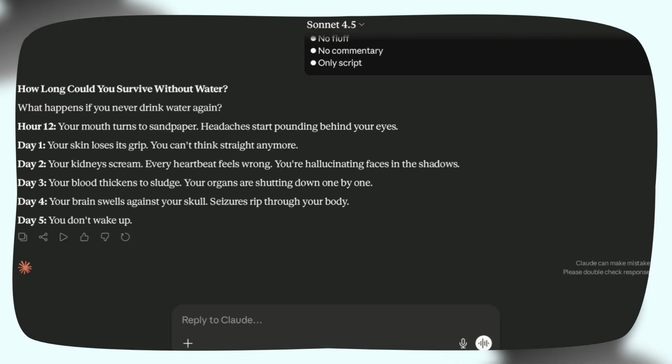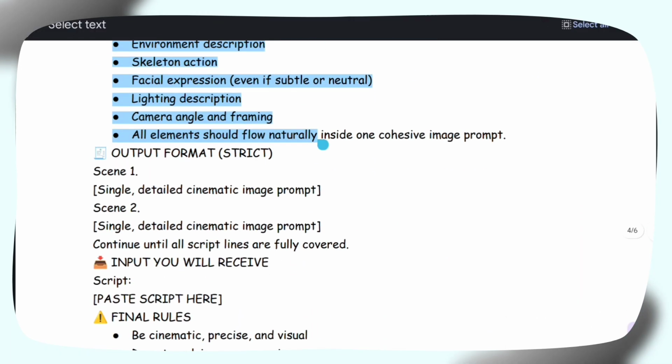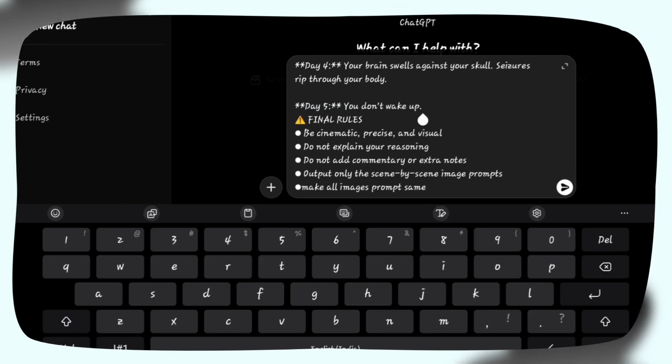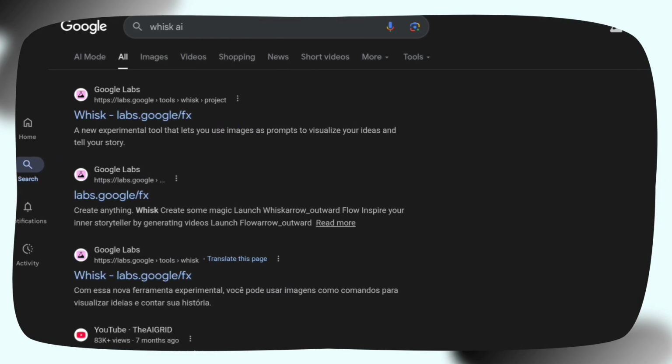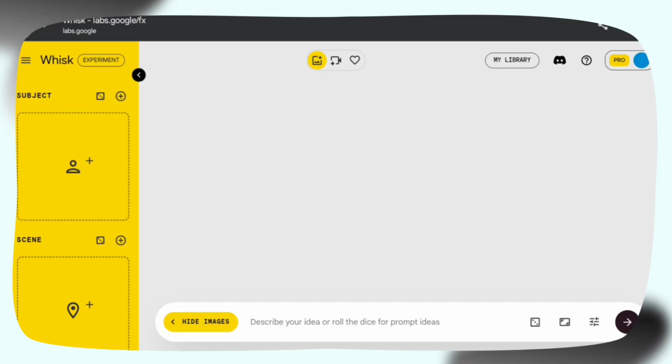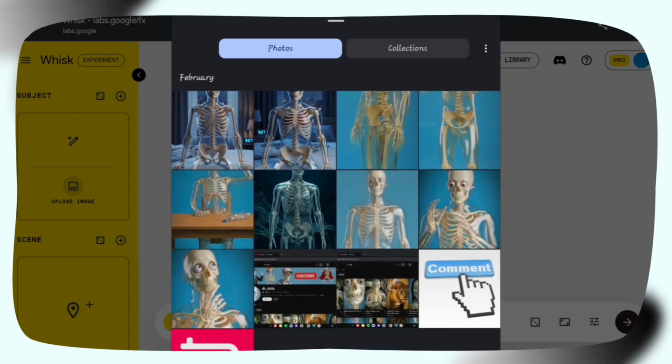Now it's time to generate images. Copy the image generation prompt and paste it into ChatGPT. Insert the script that Claude created. After that, go to Google and search for Whisk AI. Click on it. You'll need reference images for video generation. I've already provided those in the description, just download them.